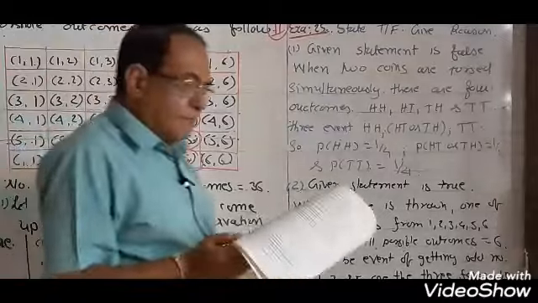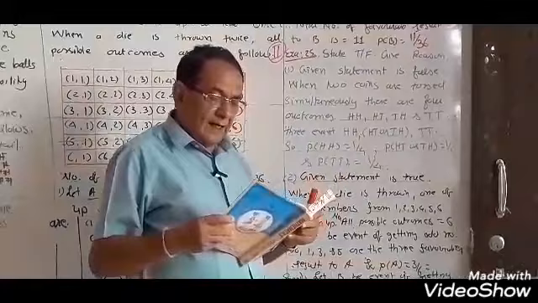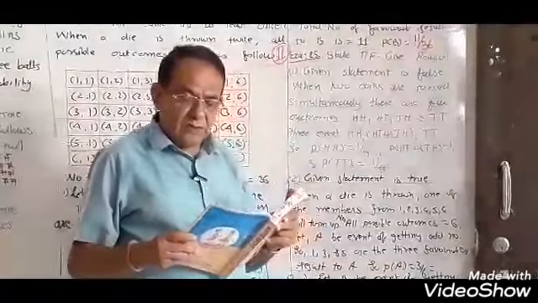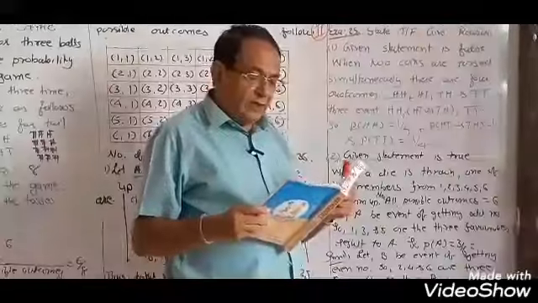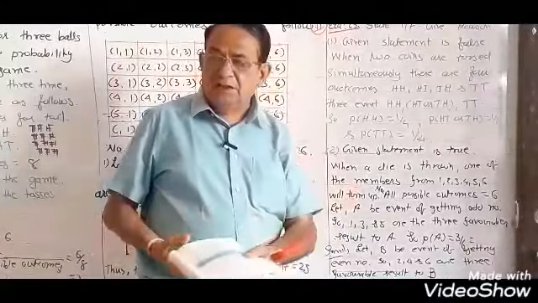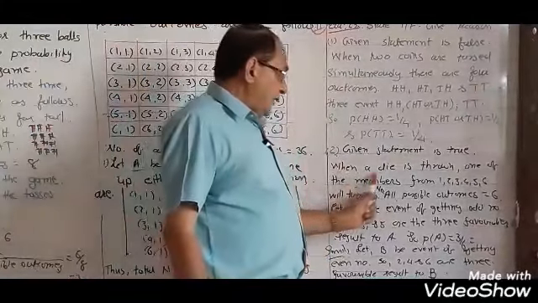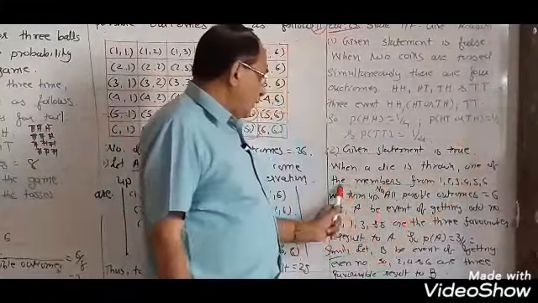We will read it. If a die is thrown, there are two possible outcomes, an odd number or an even number. Therefore, the probability of getting an odd number is equal to 1 upon 2. Yes, correct. When a die is thrown, one of the